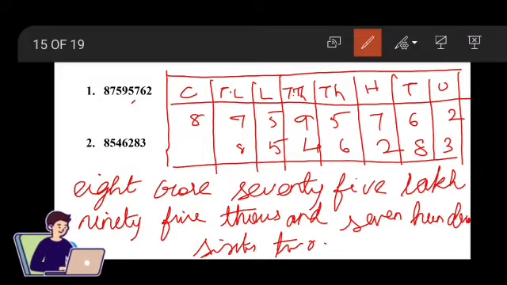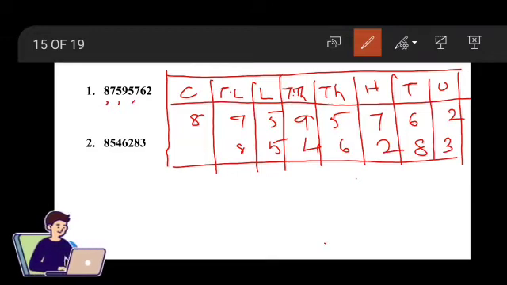Then next to the lakh place, the next is crore. So 8 crore 75 lakh 95,762. Here we have already entered their place values for the second problem as well.